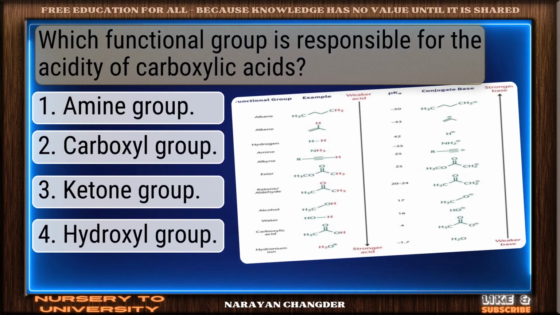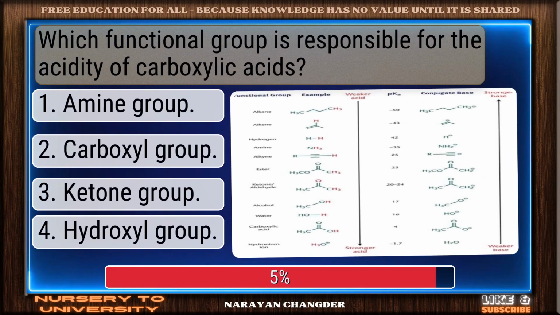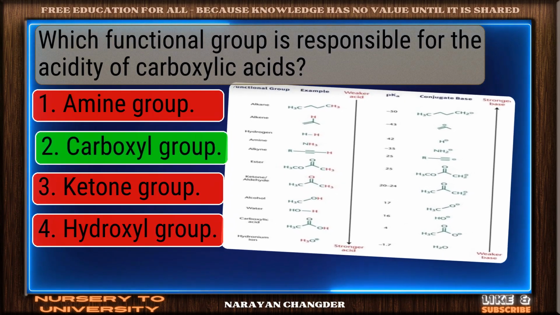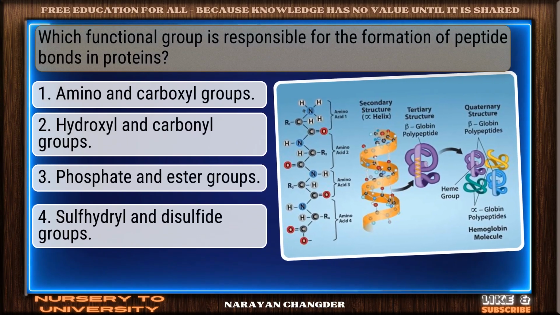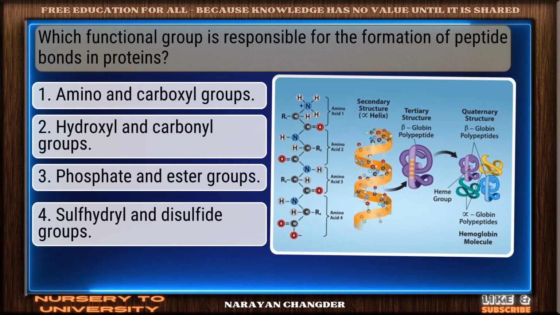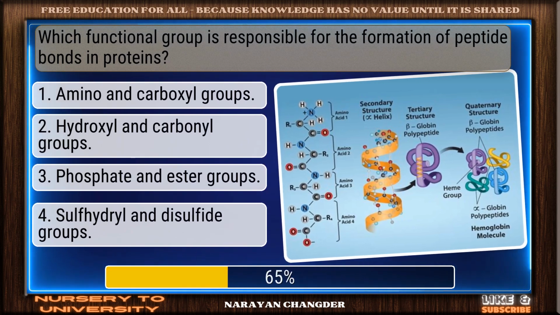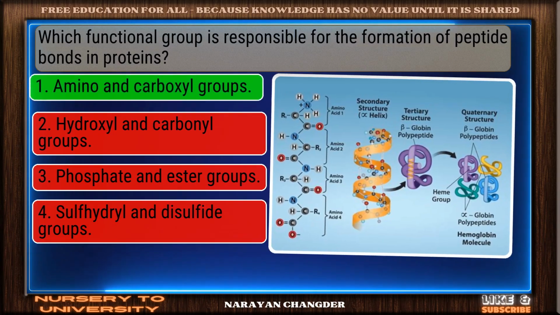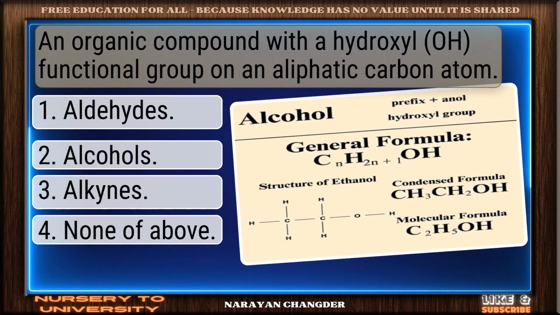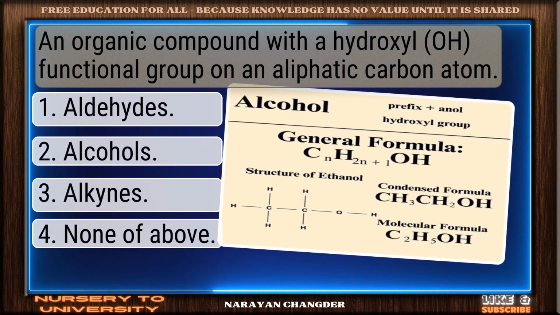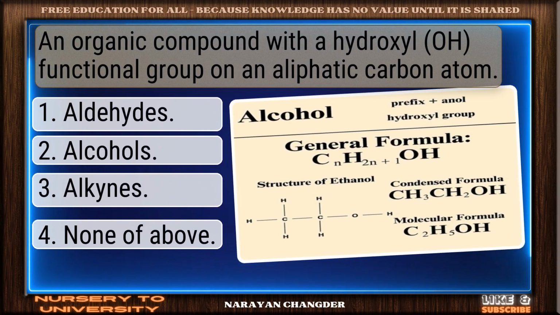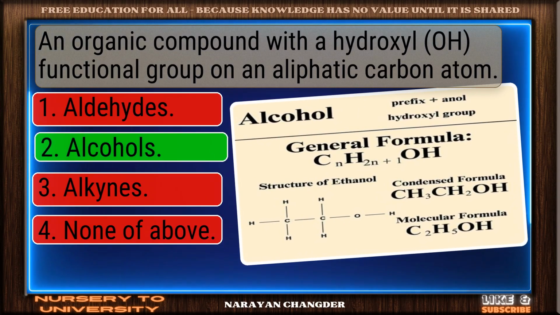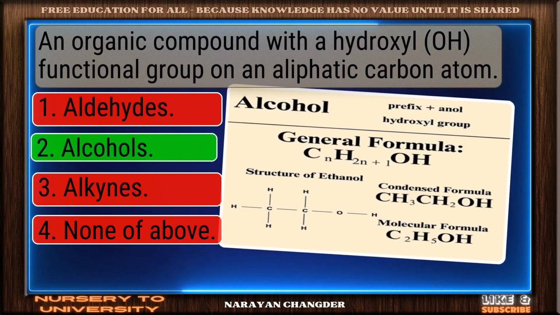Which functional group is responsible for the acidity of carboxylic acids? Good thinking. Carboxyl group is the right answer. Which functional group is responsible for the formation of peptide bonds in proteins? Well reasoned. Amino and carboxyl groups is the correct choice. An organic compound with a hydroxyl functional group on an aliphatic carbon atom. Excellent choice. Alcohols is the right answer.